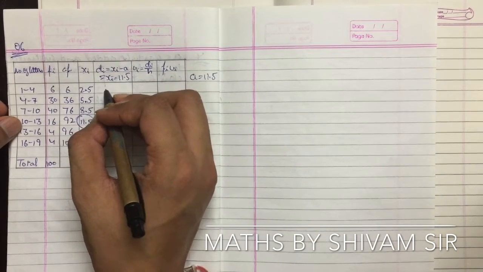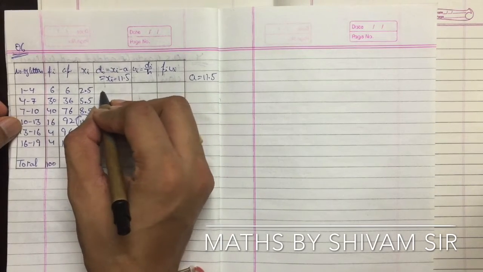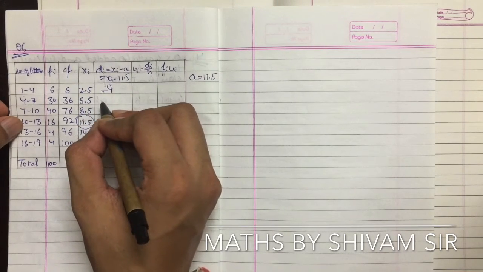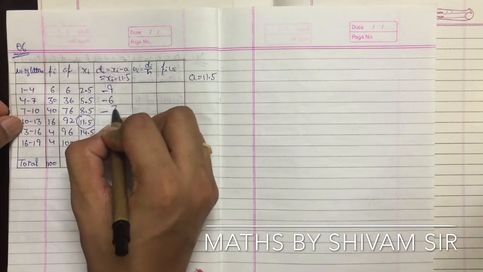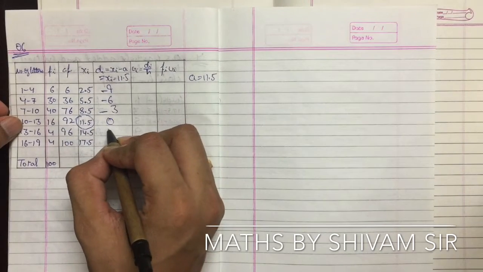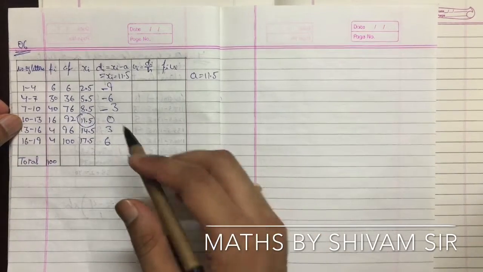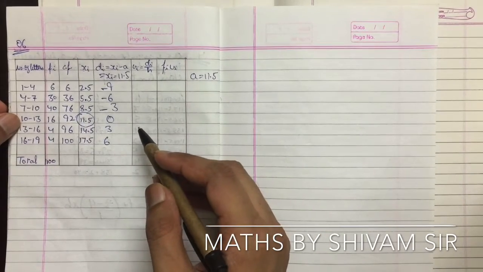So 2.5 minus 11.5 is minus 9. 5.5 minus 11.5 is minus 6. Then minus 3. Then 0. Then 3. And then 6. So these are di.